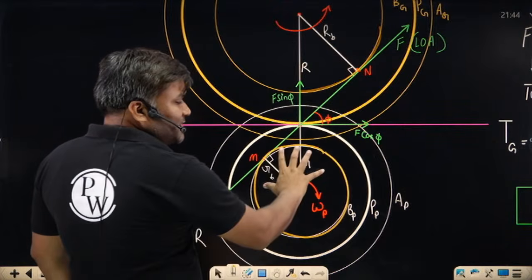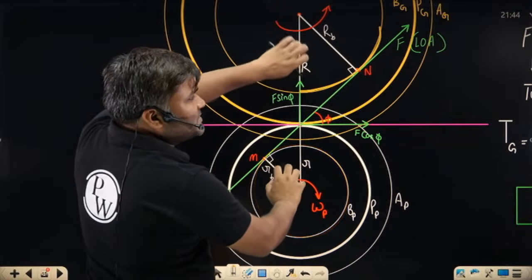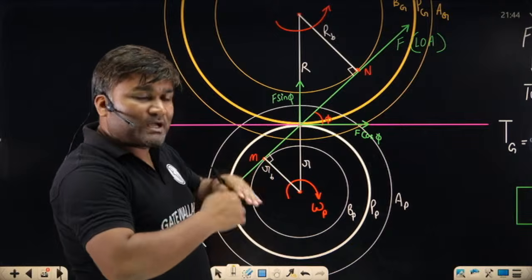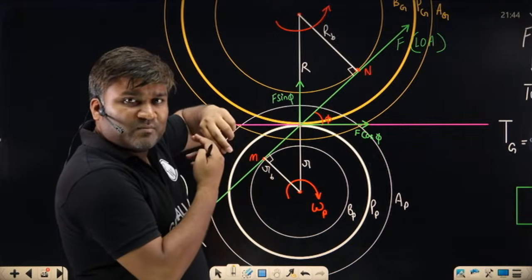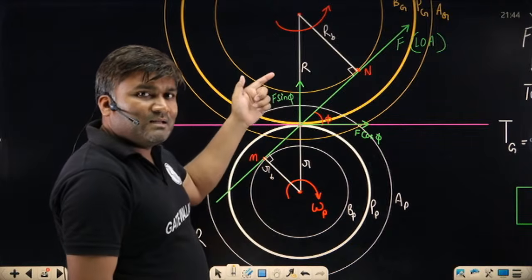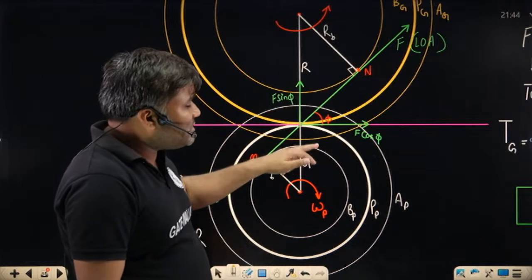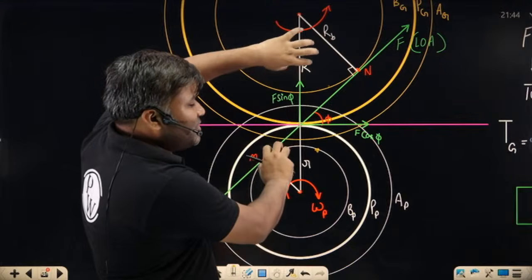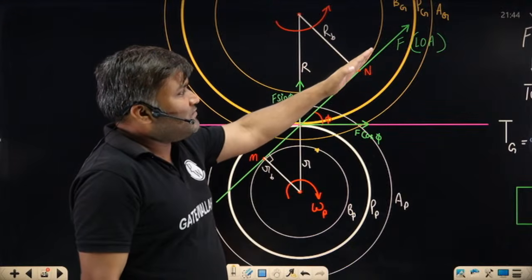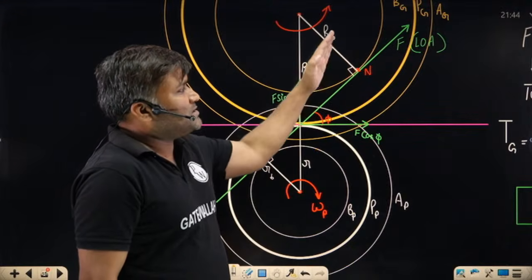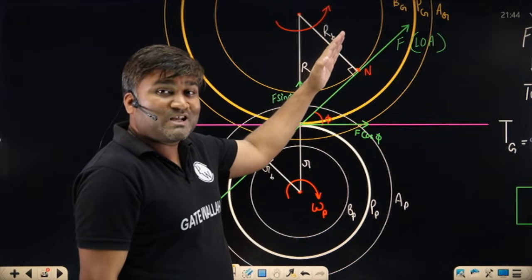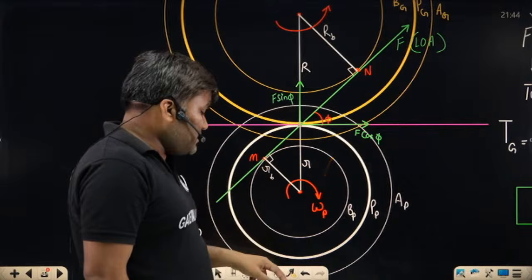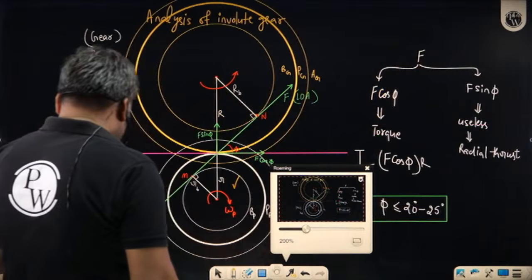If you reduce the radius of base circle here, reduce the radius of base circle here, so obviously baat hai, the common, whatever involutes we are going to get, they are touching somewhere, draw the common normal, that line of action should be tangential here also, here also. And if these base circles ka radius you have reduced, can you feel the line which is here, next time it will be passing through like this. Pressure angle increases. So as radius of the base circle reduces, pressure angle starts increasing. I don't want this.